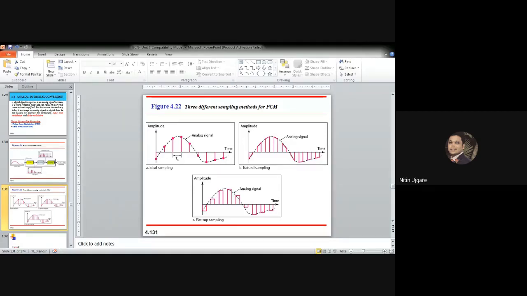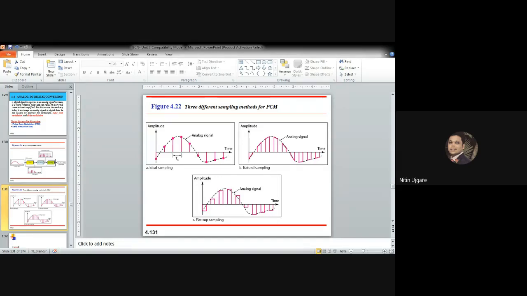One is the ideal sampling method, in which an impulse at each sampling is instant. The second sampling method is the natural sampling method, in which a pulse of short width is used and it varies with the amplitude.